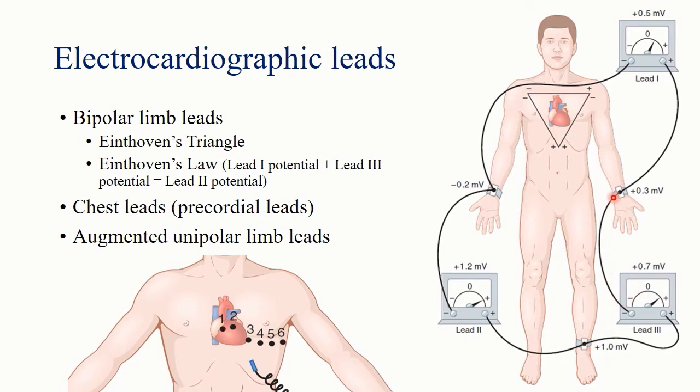And in lead 3, negative to the left arm and positive to the left foot. Now there is Einthoven's law, which states that if you sum up the potential difference in lead 1 and lead 3, it will be exactly equal to the potential difference in lead 2.